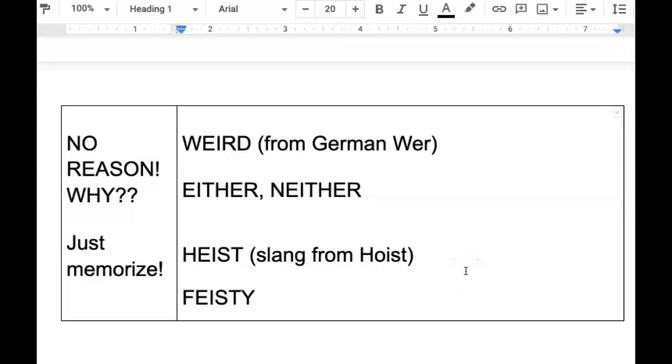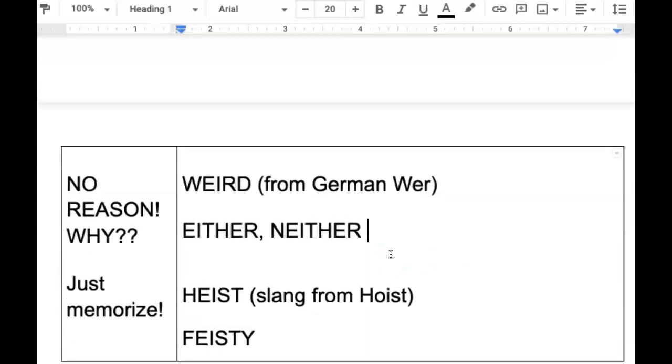from the word hoist, which means to lift up. So heist is to steal. And then the word feisty, which says something about little dogs. So some of the words are just weird and you just have to memorize them. That's not that bad of a list though.